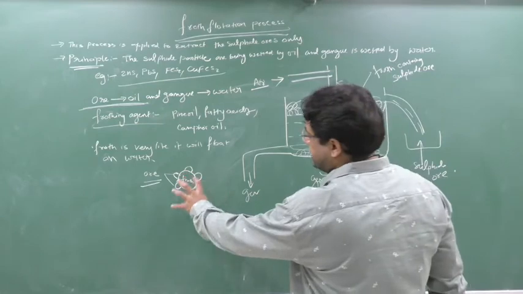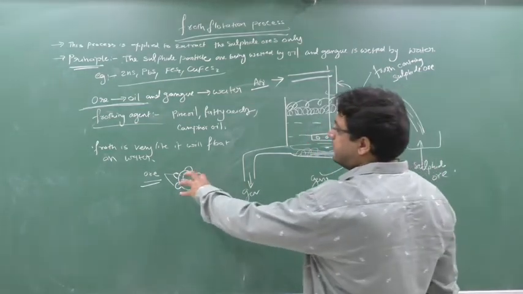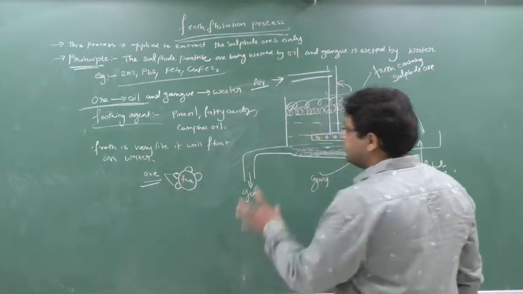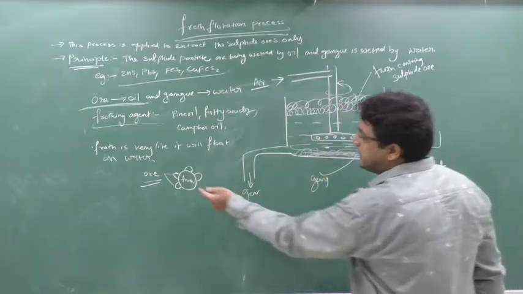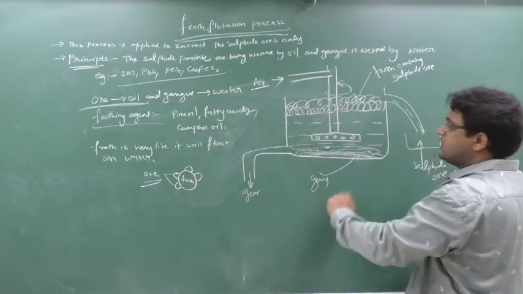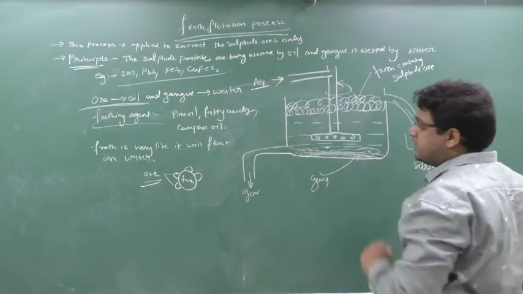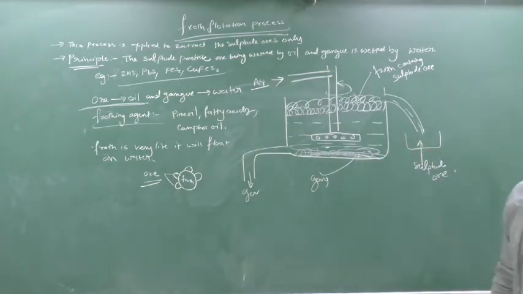This froth forms a bubble, and with this bubble, ore is stuck. This ore froth will go on the top. But as soon as the froth containing the ore particle bursts, the ore particle will come downside. So I should produce a stable froth.